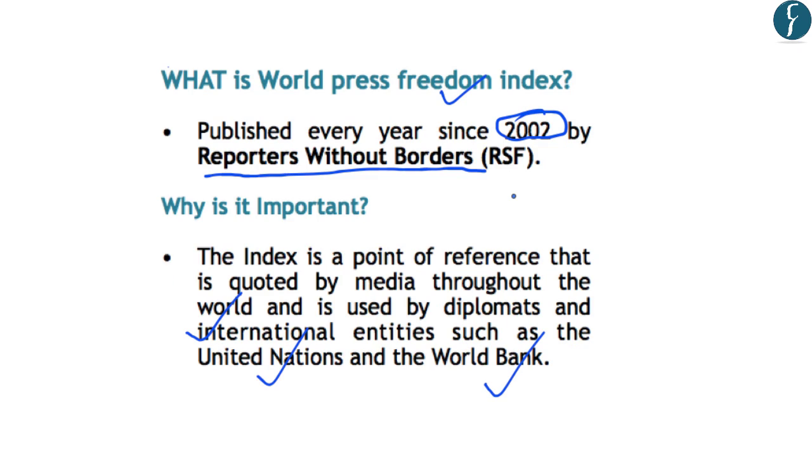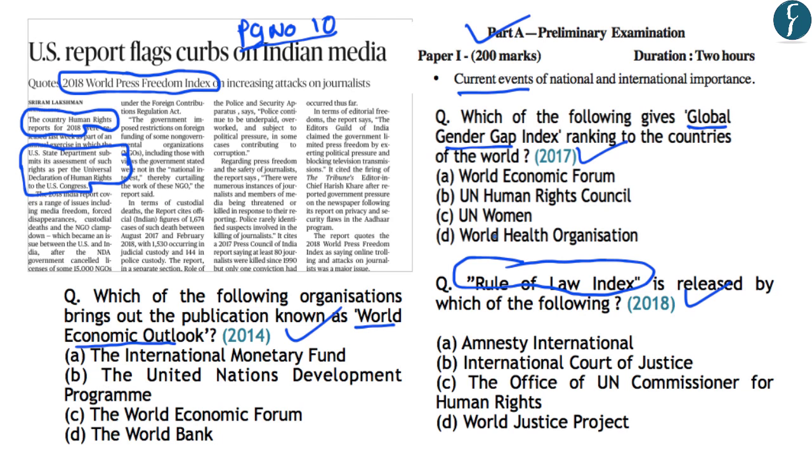So the organization which releases this World Press Freedom Index is important for us from preliminary examination point of view. And if you go through these previous year questions, the first question which was asked in 2017 read, which of the following gives the Global Gender Gap Index ranking to the countries of the world? So the correct answer here was the World Economic Forum. The question that was asked in 2018 read, Rule of Law Index is released by which of the following? So the correct answer here was the World Justice Project. And regarding the World Economic Outlook, it is released by the International Monetary Fund.